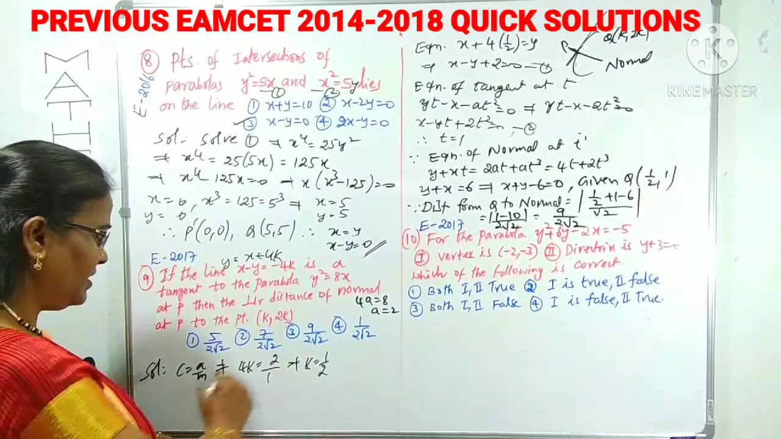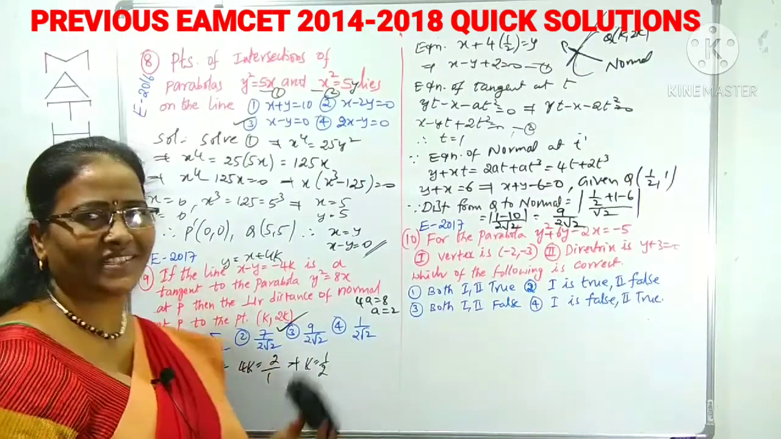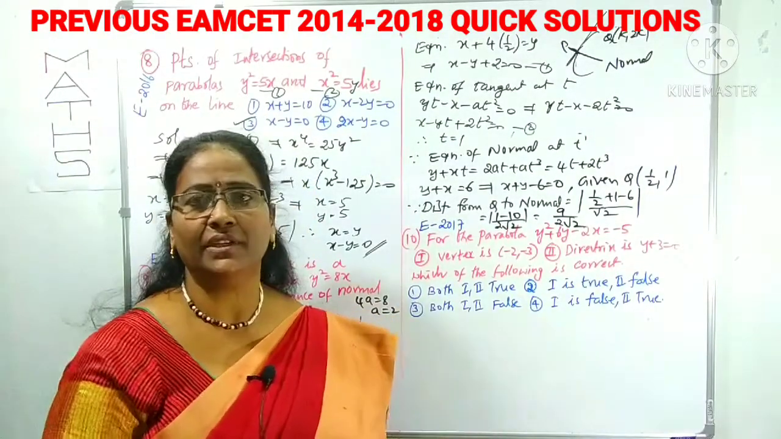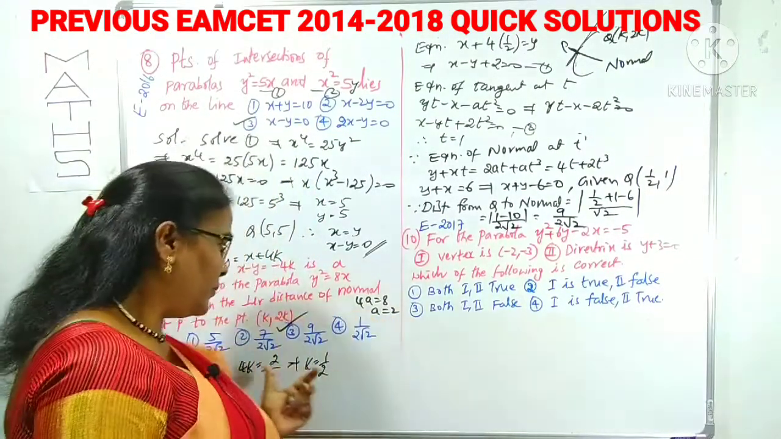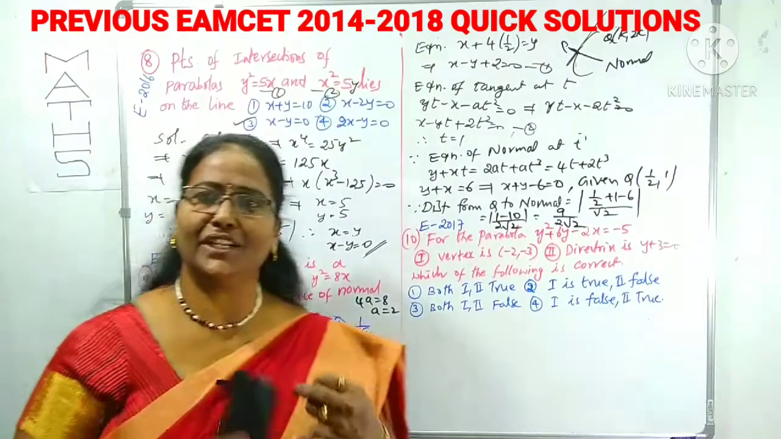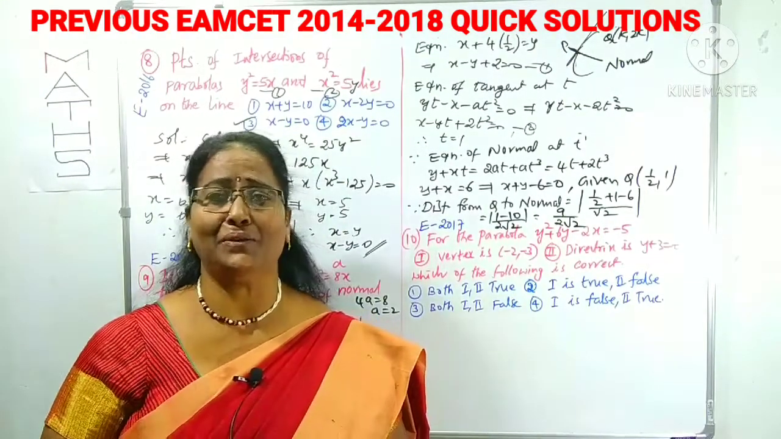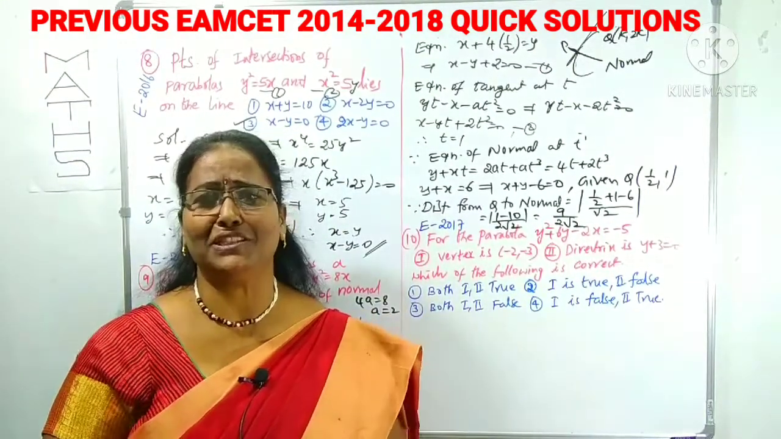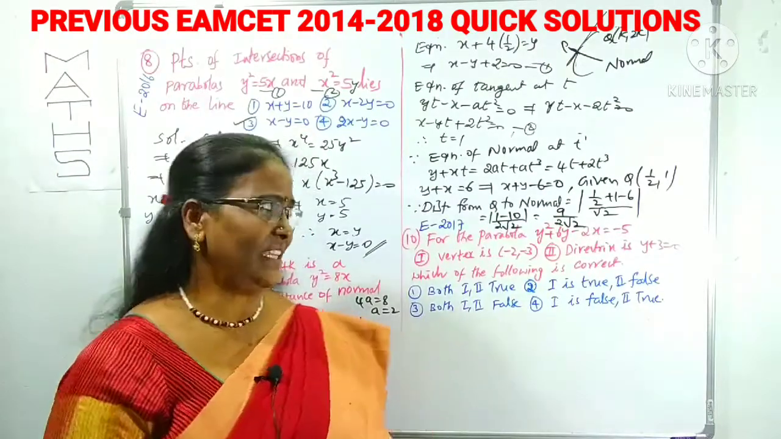Which option is that? It is clearly the third option. It is not a direct question, it takes time because there are more applications. We have to find the normal equation, we have to find the k value, we have to find the distance. In one question there will be multiple questions. That's why it takes time.